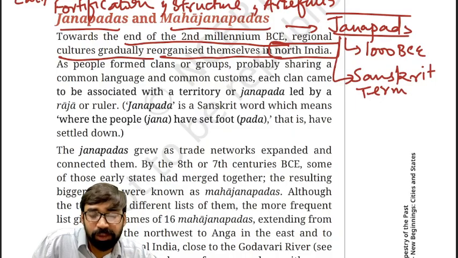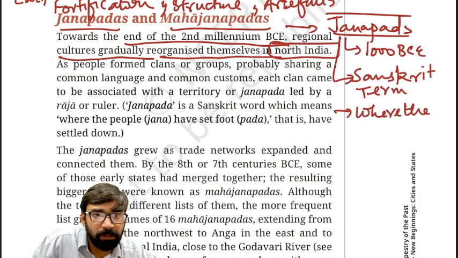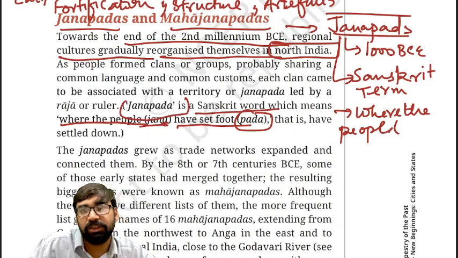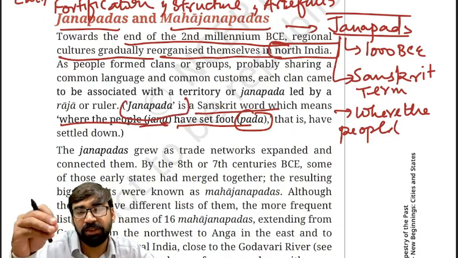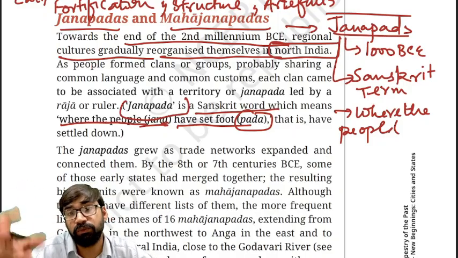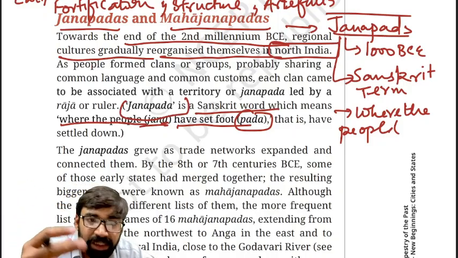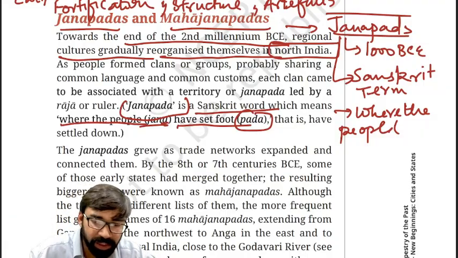Jana means people, and where the people or Jana have set foot is called Pad. That is called Janpad. So Janpad is a Sanskrit word which means when those tribals, Janas, settled into a state or into cities, it came to be called Janpad.